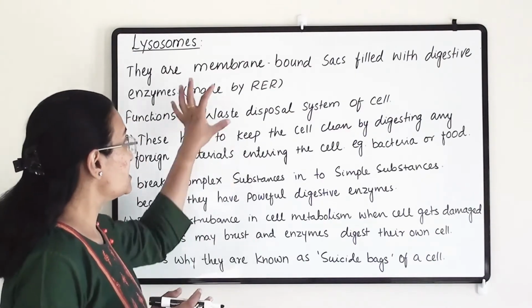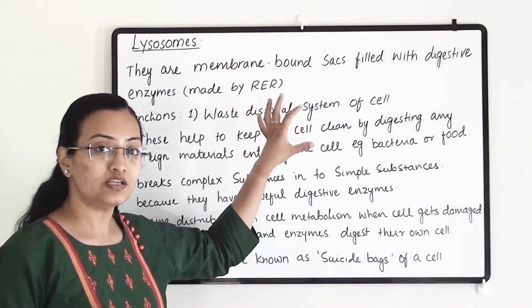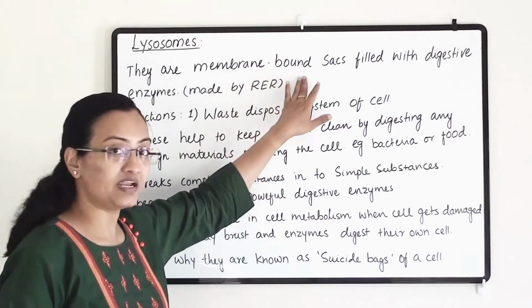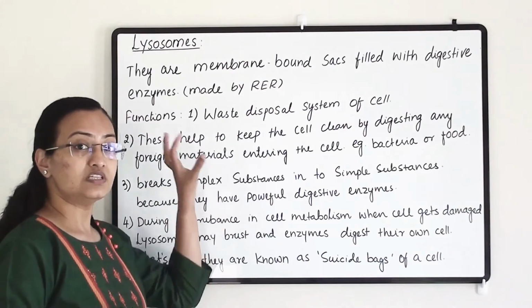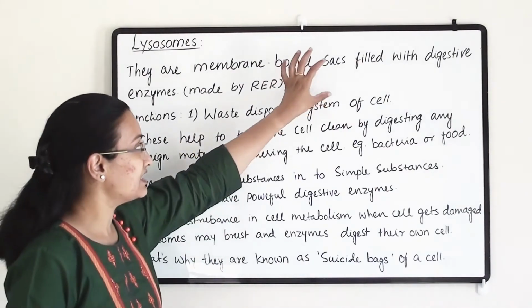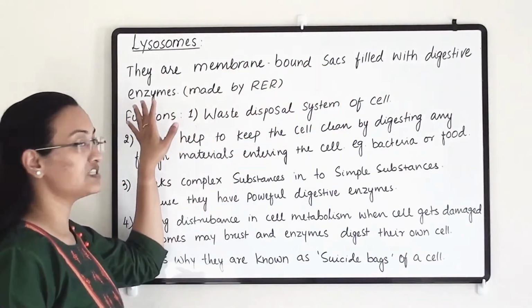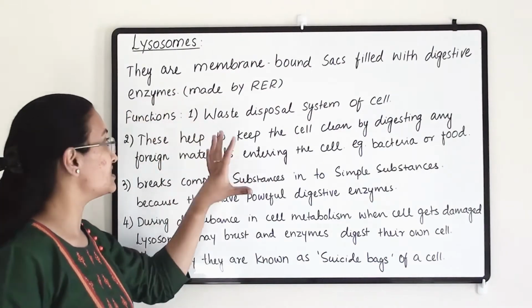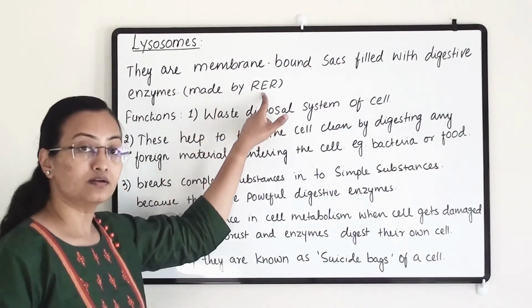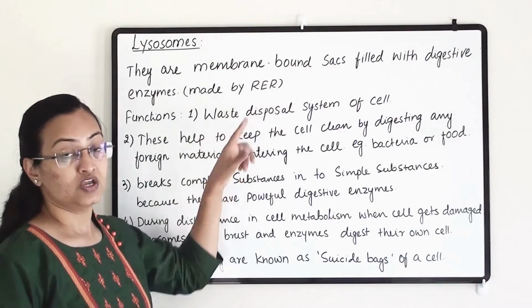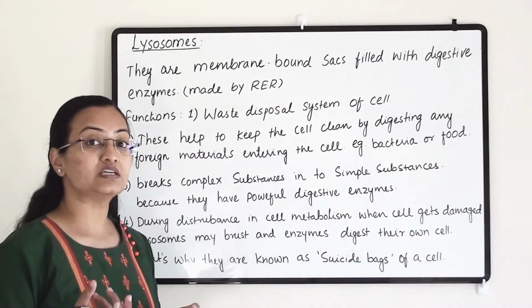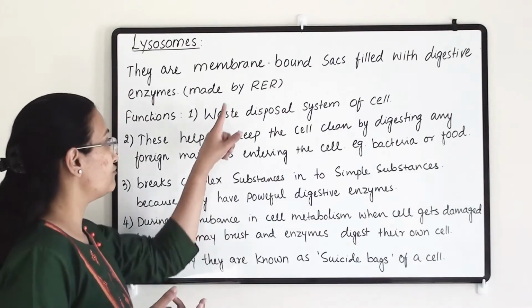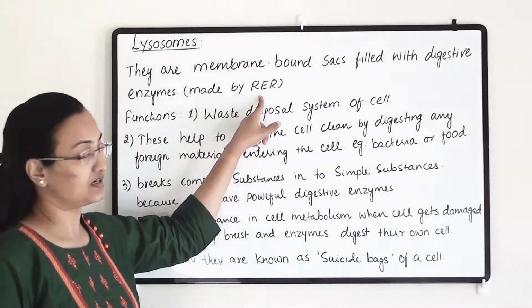That's why each and every organelle in animal cell is membrane bound and has its own specific region. So these lysosomes are bags filled with digestive enzymes. These digestive enzymes are made by the rough endoplasmic reticulum. So the digestive enzymes present in lysosome are manufactured by rough endoplasmic reticulum.